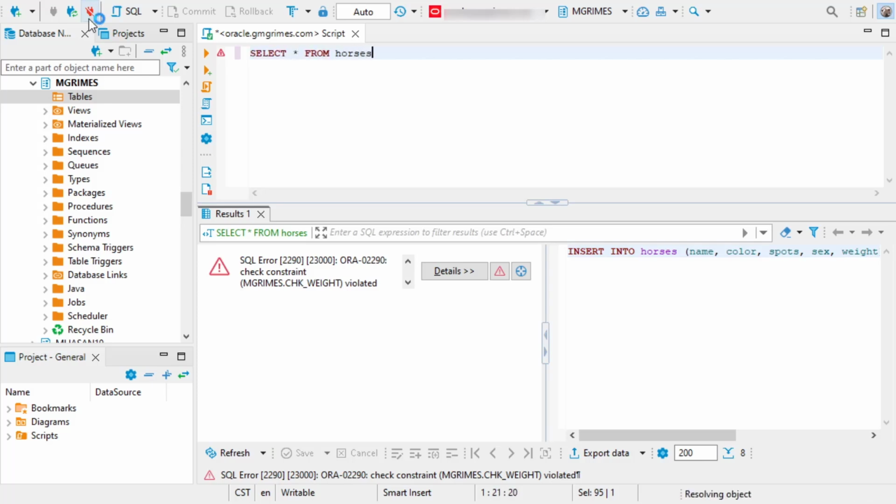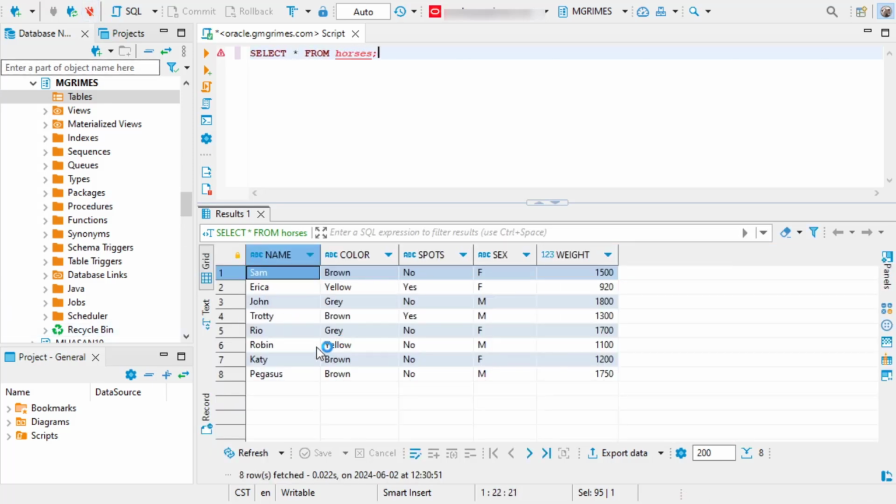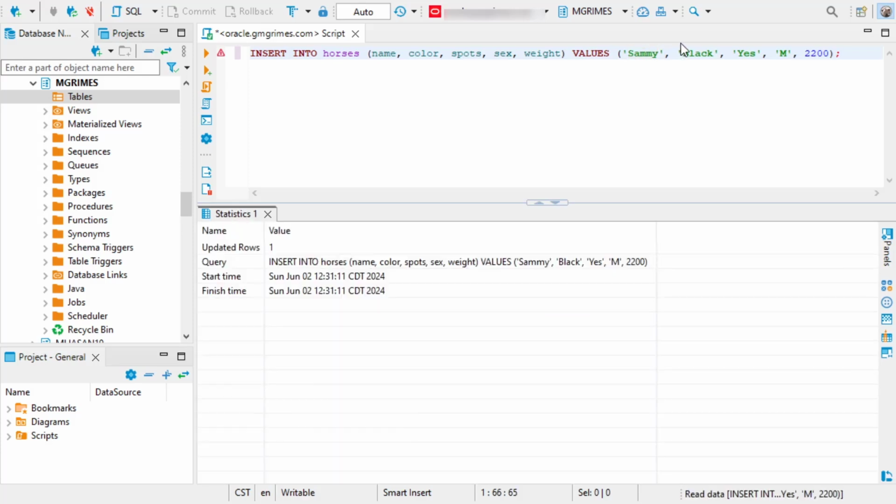So if we look back at the data in our horses table now, you can see none of these rows with invalid values for name or color or weight have actually been inserted. But of course we could insert a horse that has a slightly different name. We can insert a horse called Sammy.